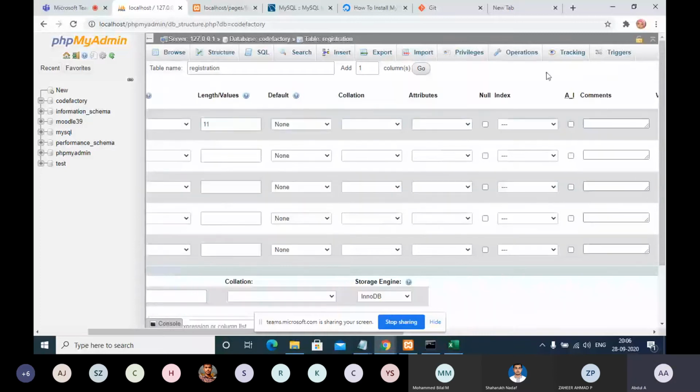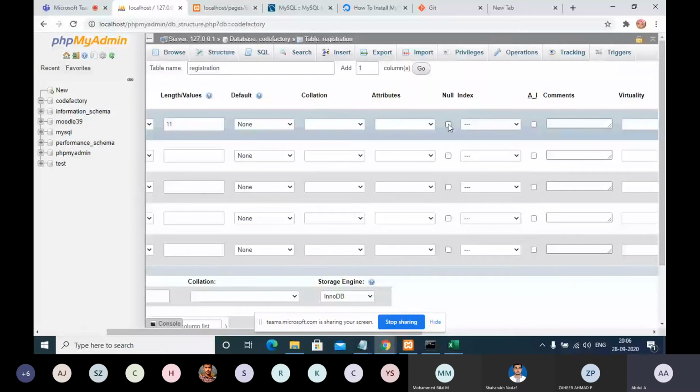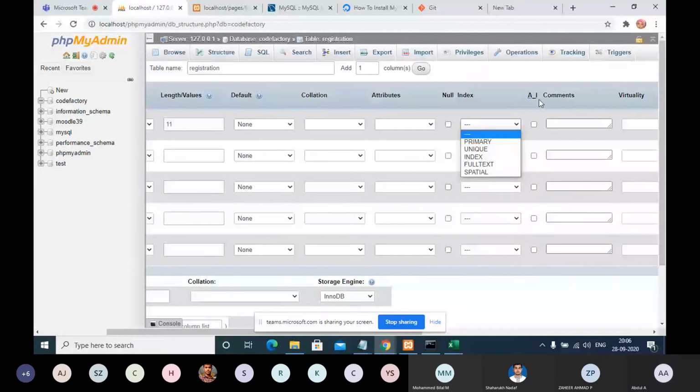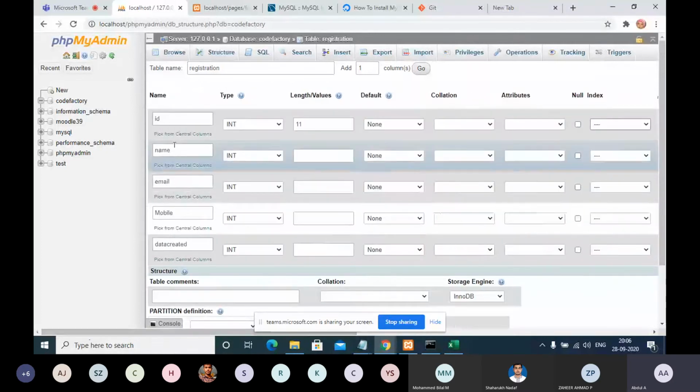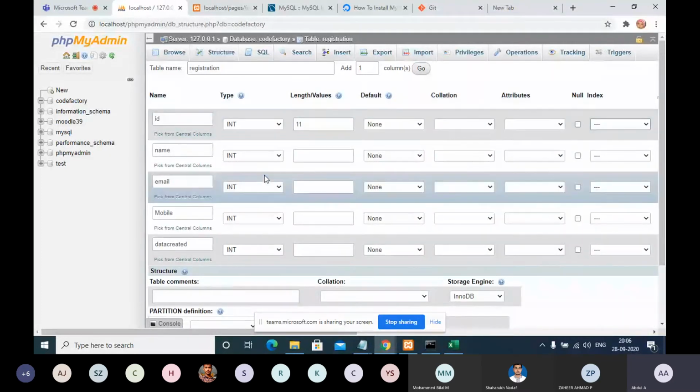And then null is also there. If you want to keep a column as null permanently, we can make it. And then index is there, and auto increment is there. These are two very important attributes of a database table, especially for the ID, the first column. For other columns, we will mostly not do that. For the first ID column alone, because for example, you are having an e-commerce website, and you are creating 10 products.